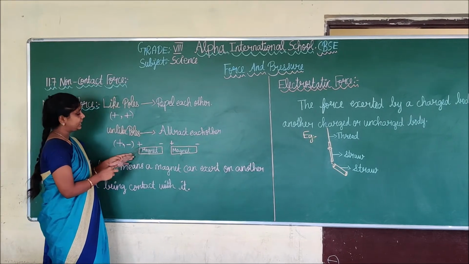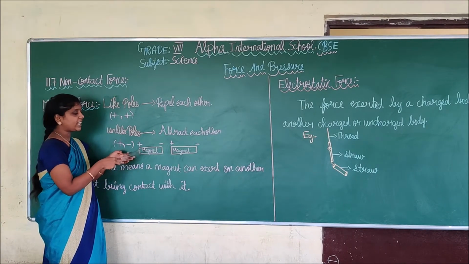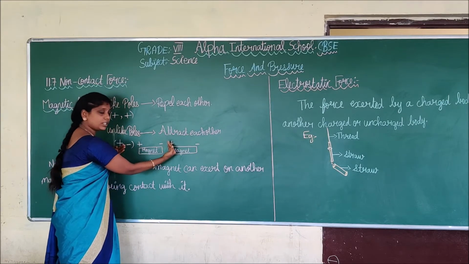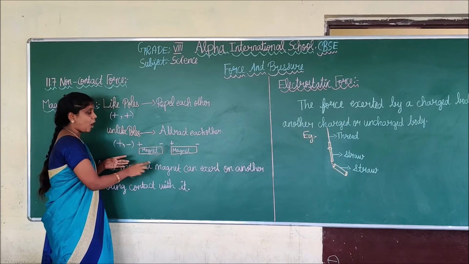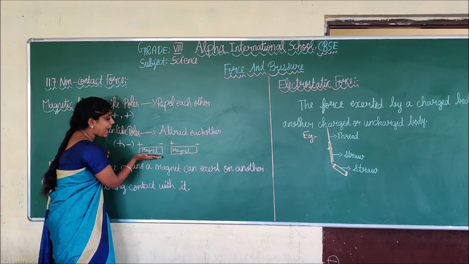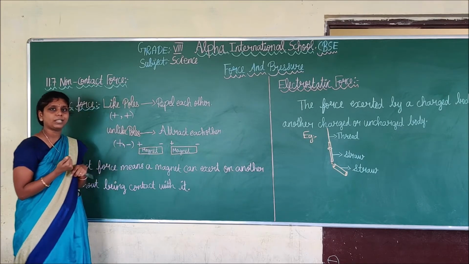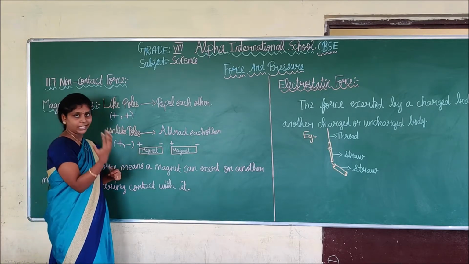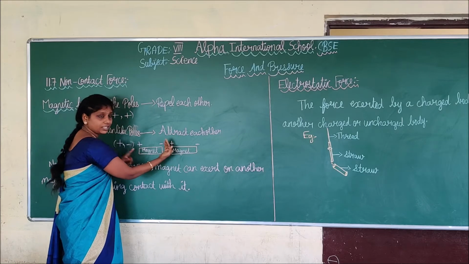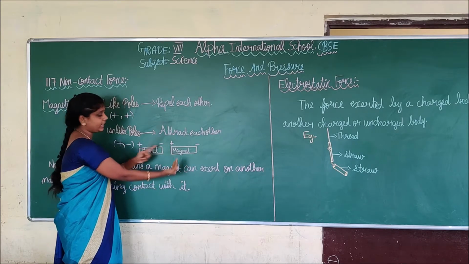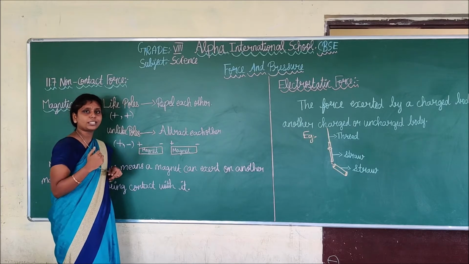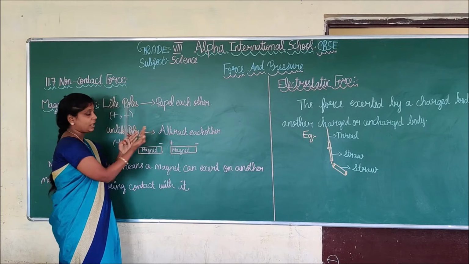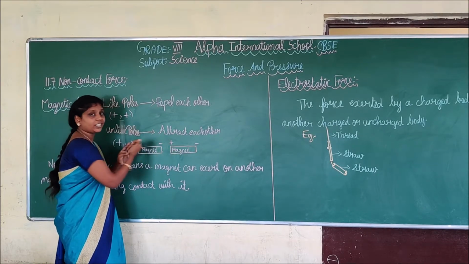See, for example, take this is a magnet. What I am going to do is, I am taking another magnet and coming closer, near to this magnet. What happens? Yes, automatically this magnet will attract this magnet. How is it possible? Yes, due to non-contact force. I am not giving any contact. Fully, I am not giving contact with these two magnets. But how is this magnet attracting this magnet?